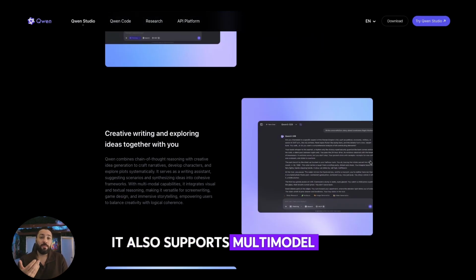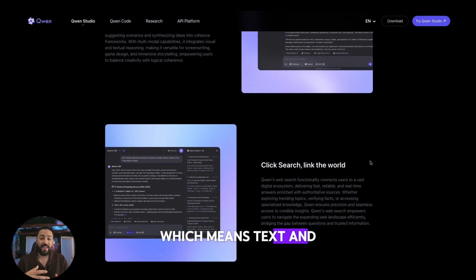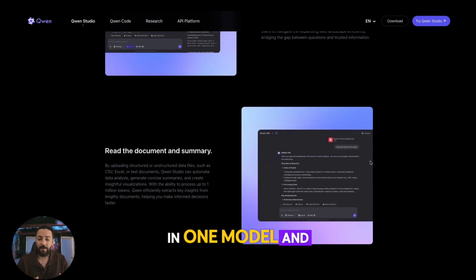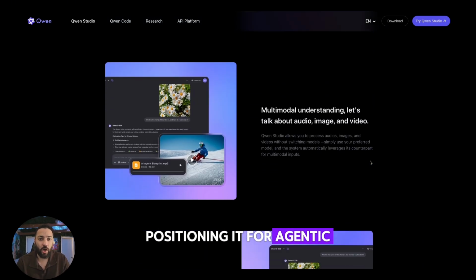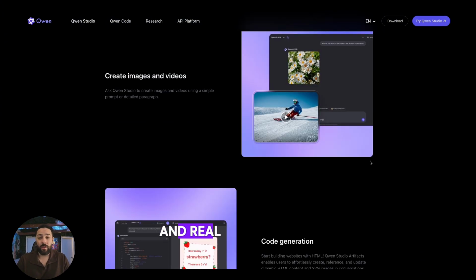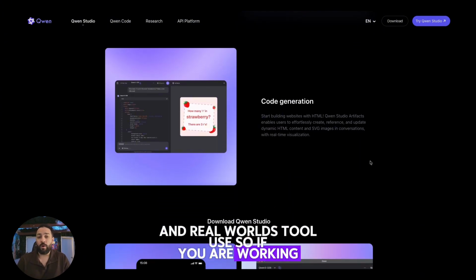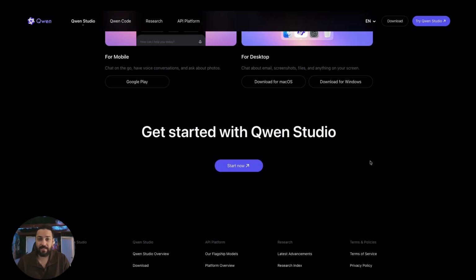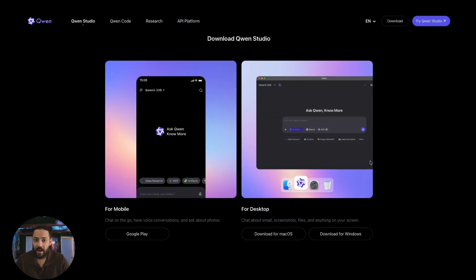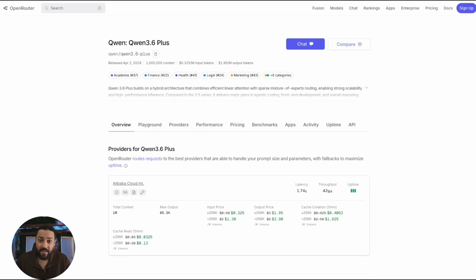It also supports multimodal inputs, which means text and image understanding in one model, and the release materials position it for agentic coding, visual reasoning, and real-world tool use. So if you are working across docs, screenshots, code, and long project context, this gets more interesting fast.